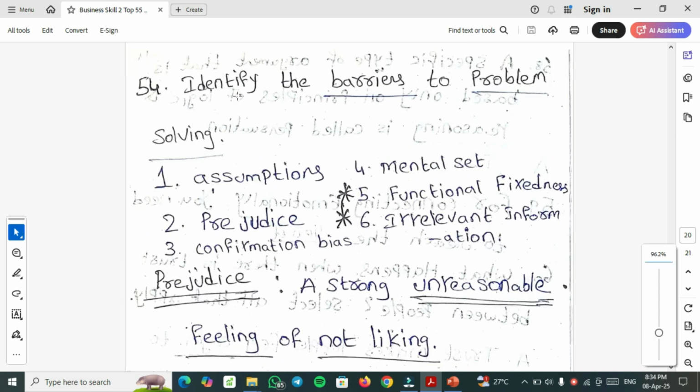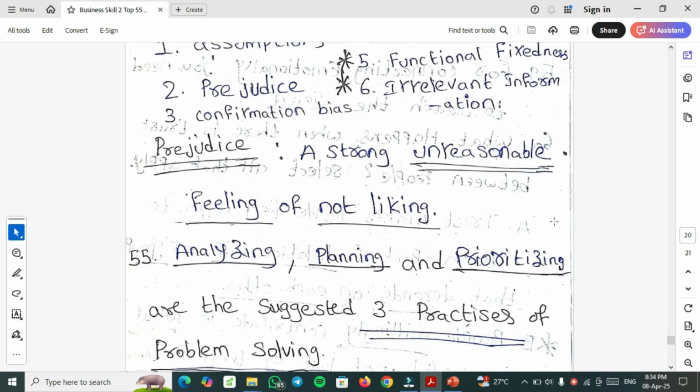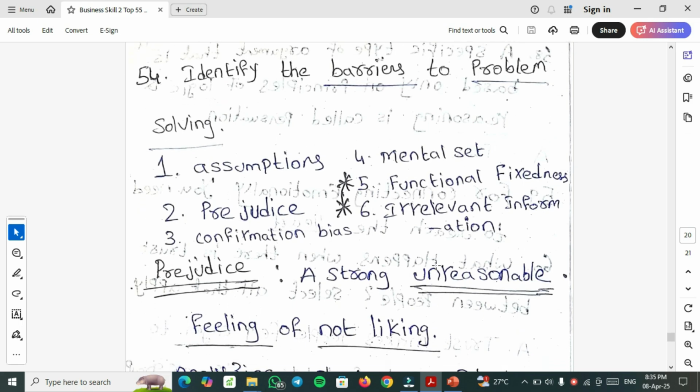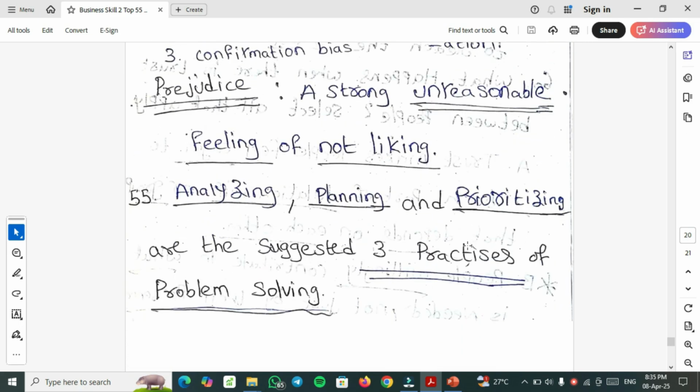54th one, identify the barriers to problem solving. So barriers of problem solving are assumptions, prejudice, confirmation bias, mental set, functional fixedness, irrelevant information. So this is an MSQ multiple select question. You need to select these options as the right options. Prejudice means a strong unreasonable feeling of not liking. So these are the barriers to problem solving skills.